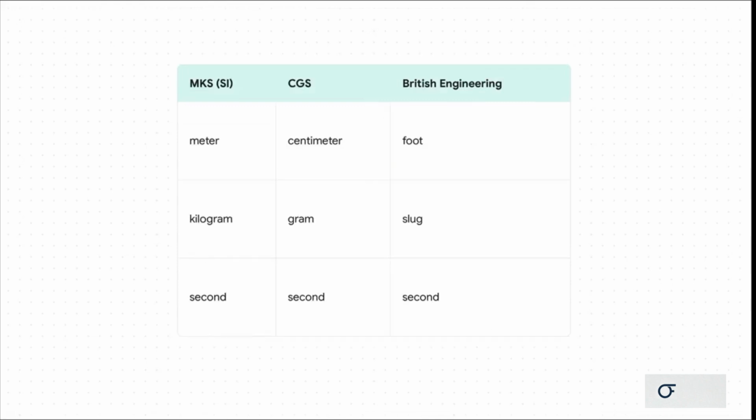Of course, the SI system, which is based on that meter, kilogram, second framework, isn't the only game in town. You've got the CGS system, which uses centimeters and grams, and then there's the British engineering system with its feet and, get this, slugs for mass. Yeah, slugs. But to make sure everyone's on the same page, the SI system is the standard for science. It means a physicist in Tokyo is speaking the exact same mathematical language as one in Geneva.